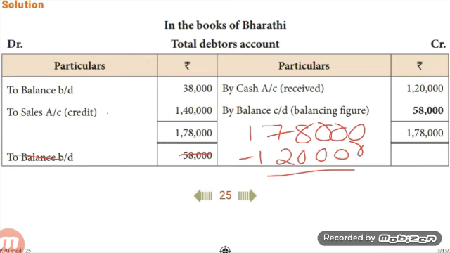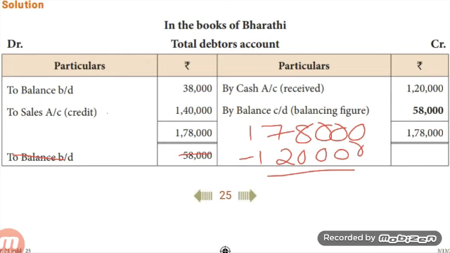Now balance the total debtors account. Here debit side is greater than the credit side. Debit side total is 1,78,000. Credit side total is 1,20,000. The difference is 58,000, and write the difference on the lighter side, just above the grand total.